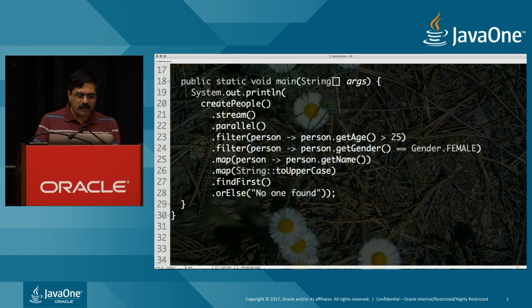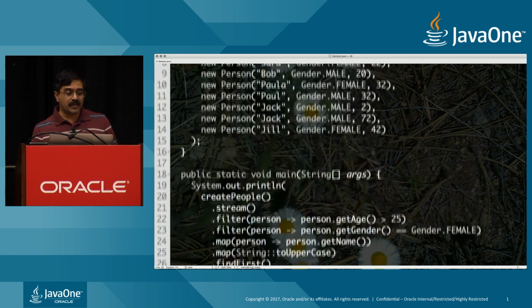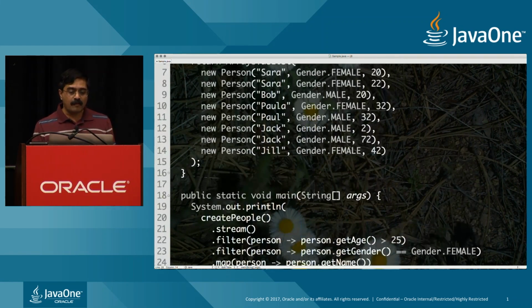Let's go ahead and remove this parallel for a minute. Let's just do findFirst, if you will. And I want to know who all I'm going to talk to. Here's our Jill, who just got older. But we have Paula, who is older than 25. But who am I going to talk to repeatedly?